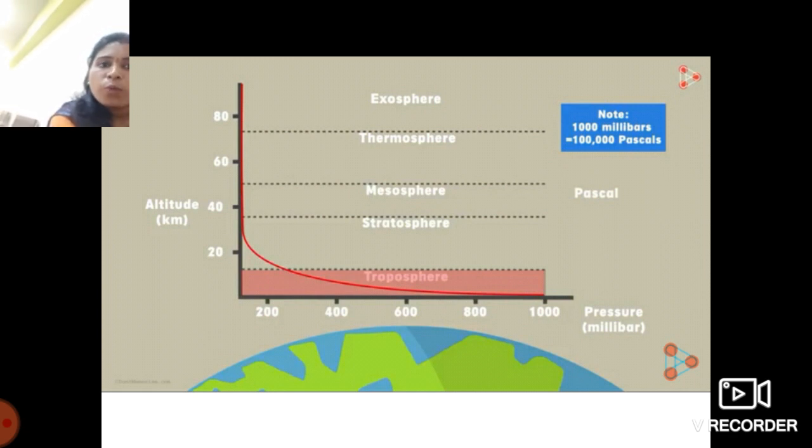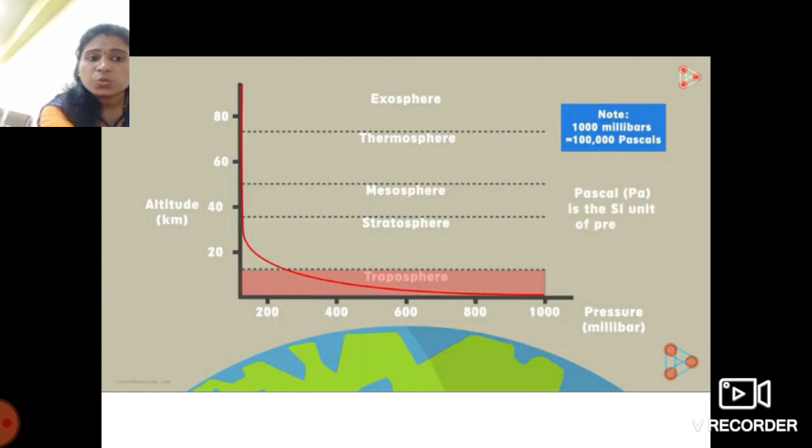Where the Pascal is represented by capital P small a, which is the SI unit of pressure. This we have seen in the previous video. So this is the massive pressure, students. This is the highest pressure at the bottommost layer, that is the troposphere.